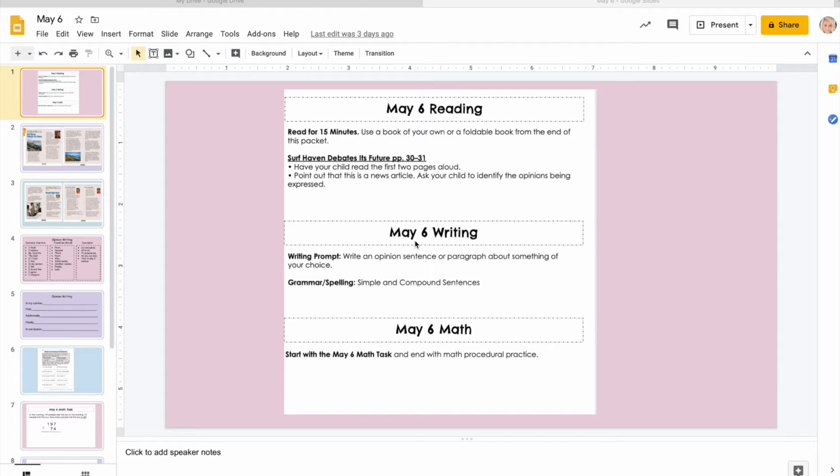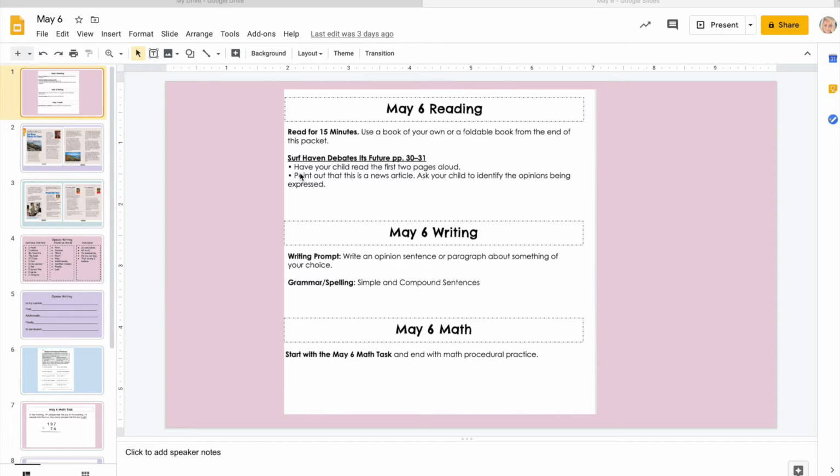Today we are going to be going over our day 6 portion of the distance learning packet where we have some reading. We're going to want you to read for 15 minutes. You can use a book of your own or a foldable book at the end of the packet, but if you have online resources for books, you can use one of those as well.